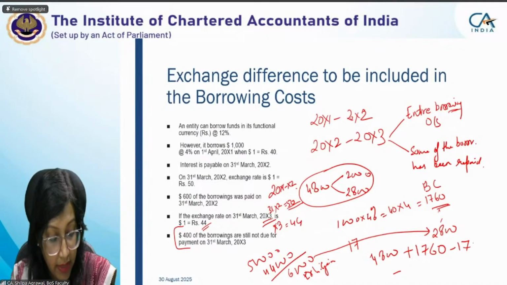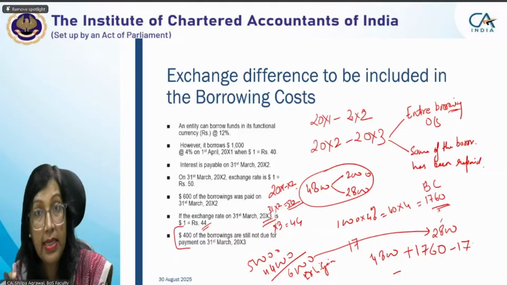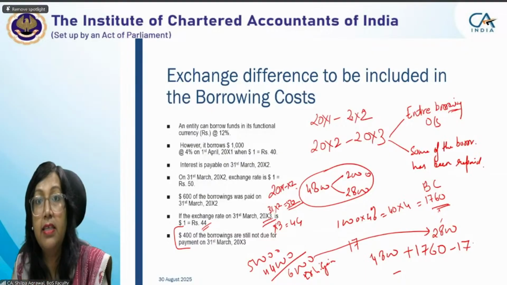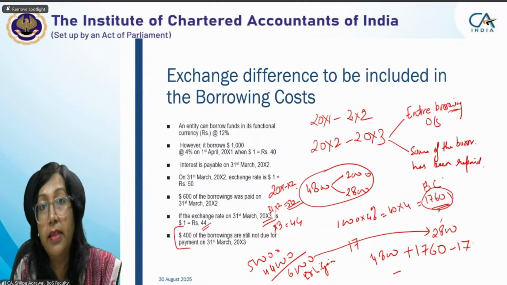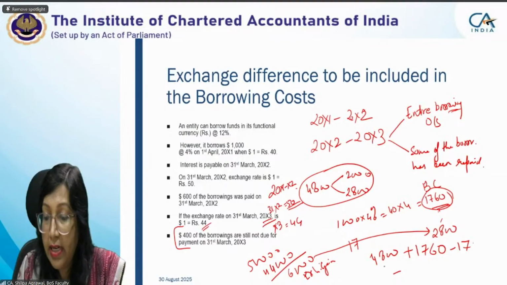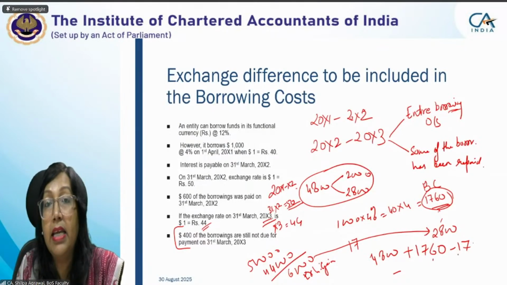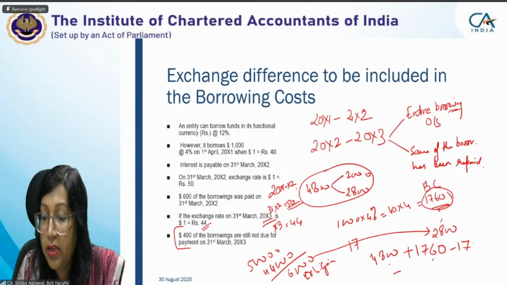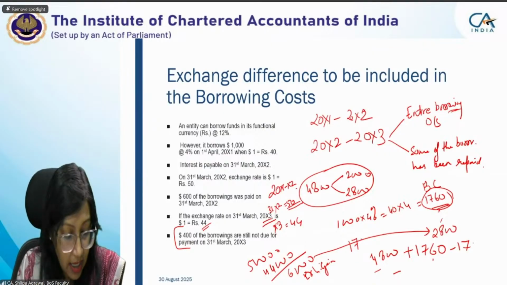Okay, borrowing cost can never be negative. So in such a situation, to the extent of the borrowing cost this year, we will not capitalize anything rather than 1760. So 4,800 you did last year, 1760 is what you are doing actually, but there was no exchange loss, there was exchange gain to the extent of 1760. Out of the 2,800 you had done, first deduct your exchange loss.